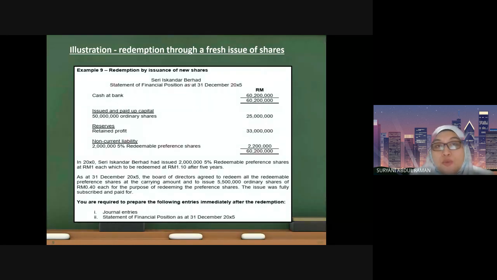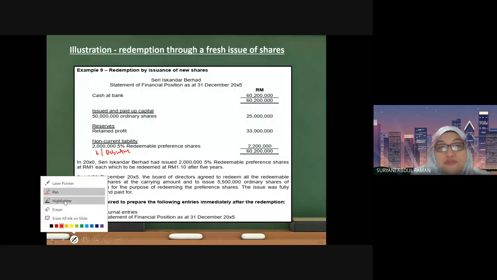This is the company with the statement of financial position as at 31st December 2005. So this is the closing balance for your money at bank, your shares issued and paid up. You only have one type of shares, that is ordinary shares, and you have retained profit, and you have a non-current liability here, redeemable preference shares. Besides the redeemable preference shares, in chapter 3 you have learned that another type of non-current liability is the debenture. Remember, debenture. But now we are going to focus on the redeemable preference shares.